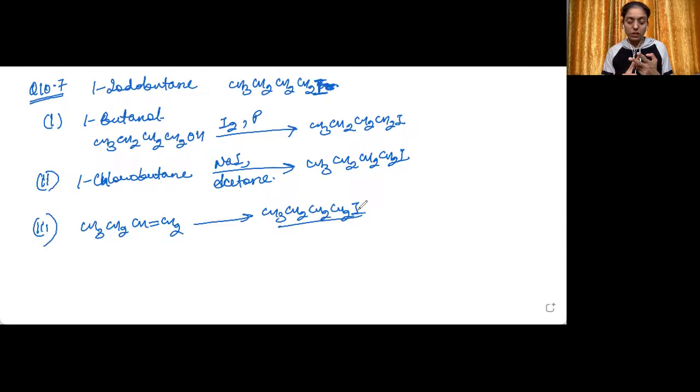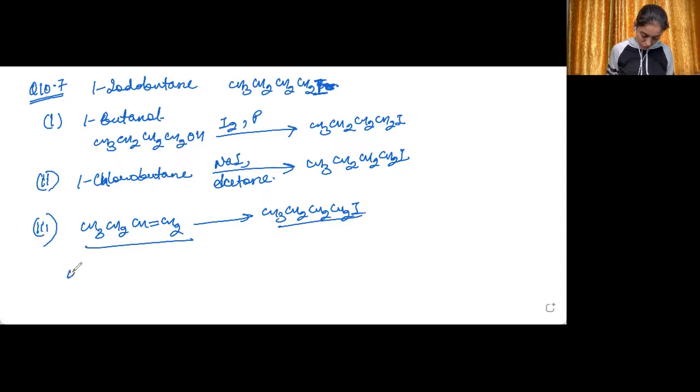So first we will use anti-Markovnikov's rule to convert but-1-ene into 1-bromobutane. Then we will convert 1-bromobutane into 1-iodobutane.